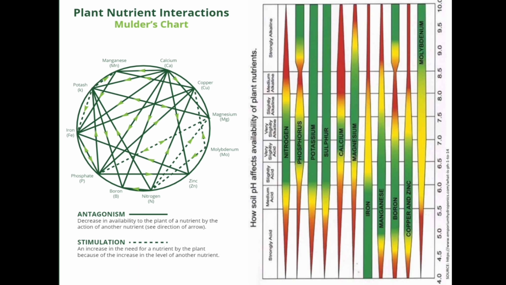Around the middle of the 20th century, Mr. Mulder was the first to make a link between all sorts of soil minerals and their interactions. He recorded those in the so-called soil mineral wheel. Here we see on the screen, the wheel is nothing but the soil mineral wheel, which shows the synergistic and antagonistic interactions of the elements. Friends, I want to give some examples of antagonism and synergism. Before that, the complete green line here indicates antagonism and the dotted green line indicates stimulation.